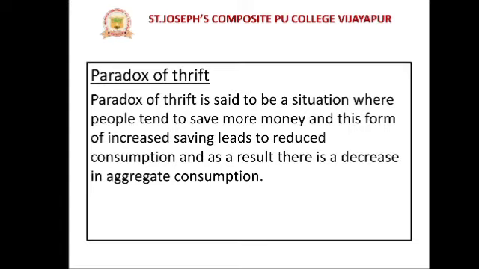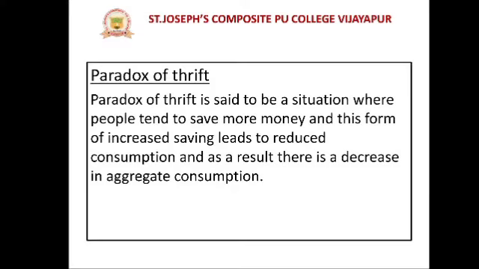While people are saving money, it will reduce the aggregate consumption or aggregate expenditure in the economy.